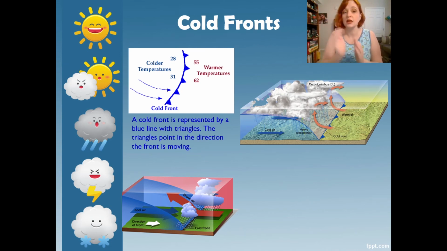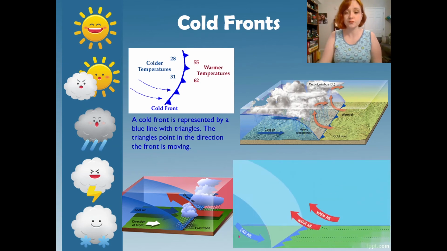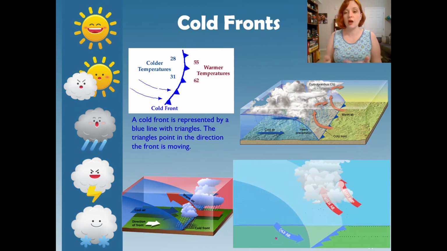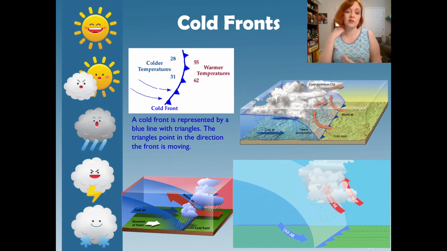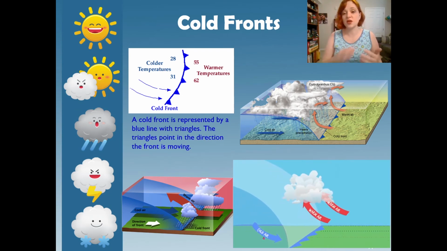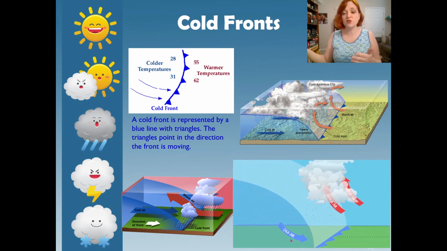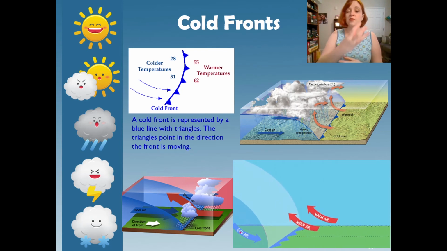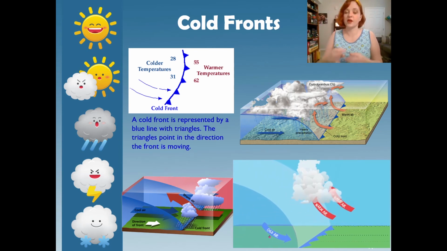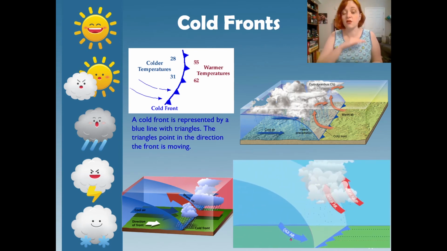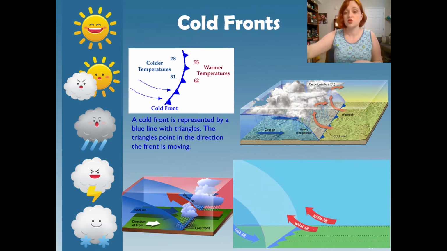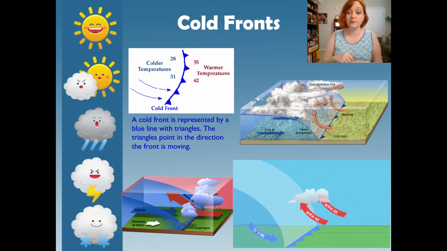As you can see, it brings it with it, so they follow right after, okay? And here's just a little animation rather than just another still picture, so you can kind of see how it's moving and how those clouds are forming, because you can see that warm air being pushed up and those cumulonimbus clouds forming and the rain falling right there along that blue triangled line. That means a cold front.